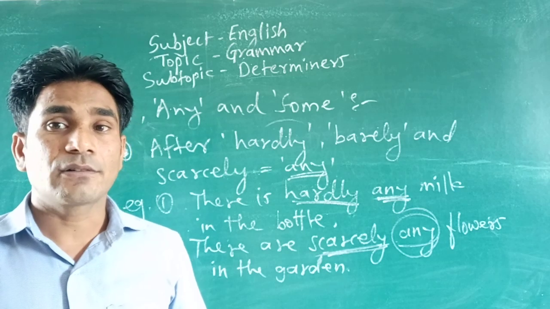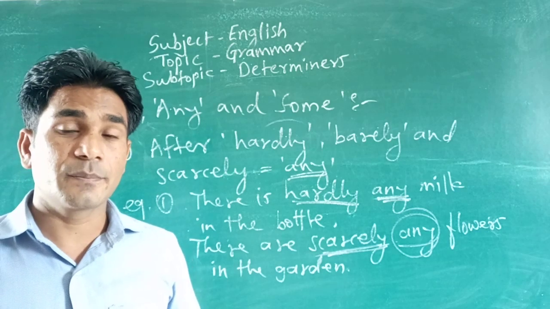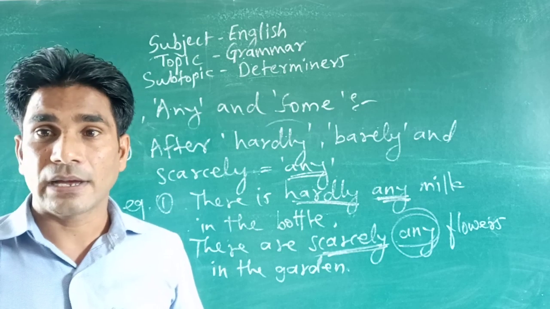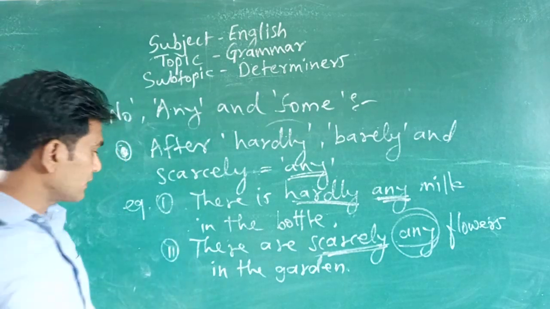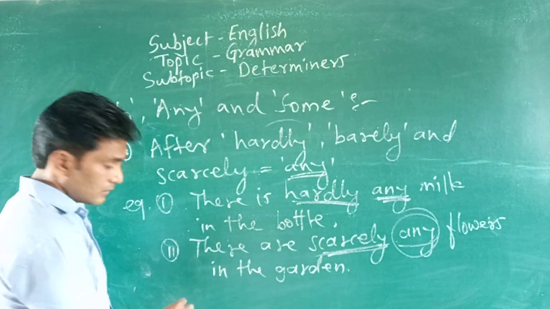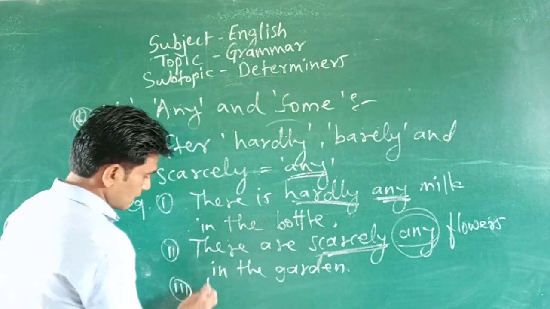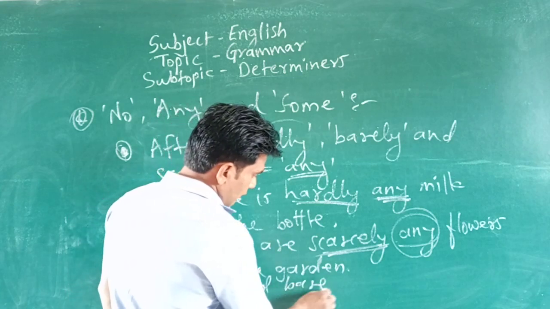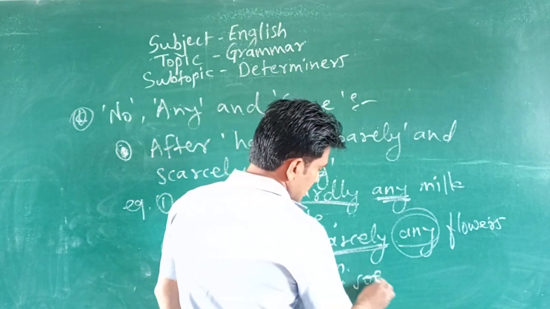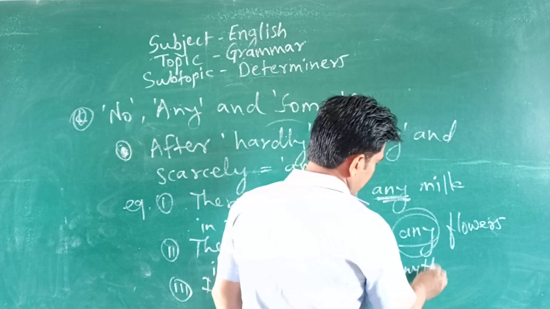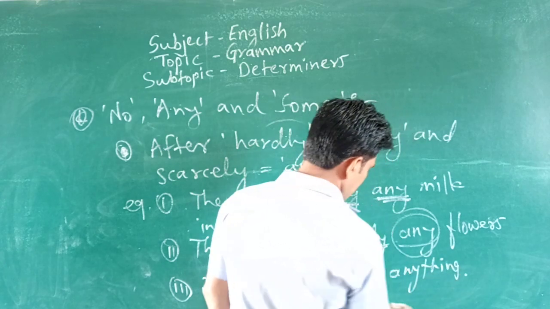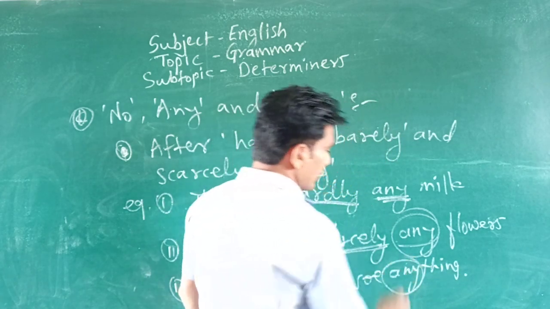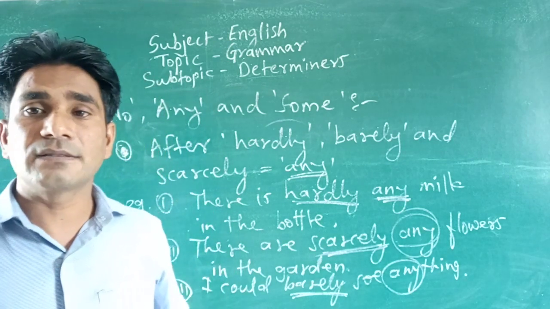Okay, I could barely see anything. Okay, third sentence, I could barely see anything. So look at there, with barely, anything, any is there.